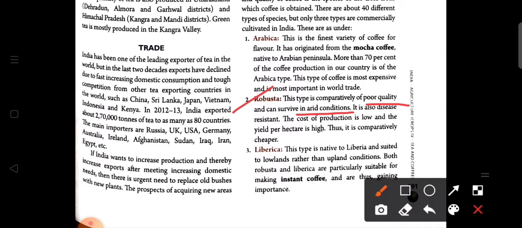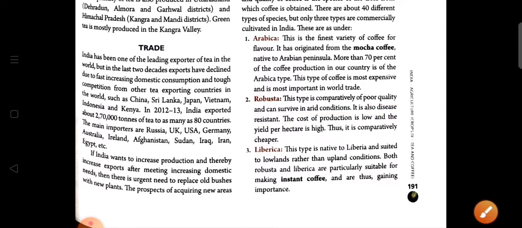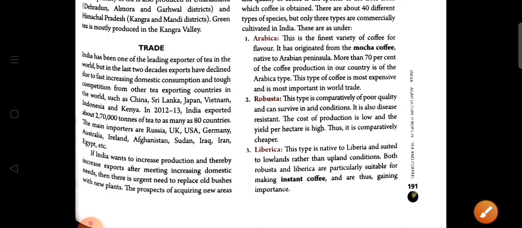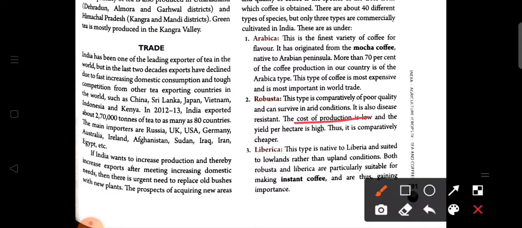It is also disease resistant. So what does it mean? This type of plant can resist the diseases that a coffee plant can normally get. The cost of production is low and the yield per hectare is high. So here we see that the cost of production is low and the yield per hectare is high. For that reason it is comparatively cheaper than the Arabica type of coffee.